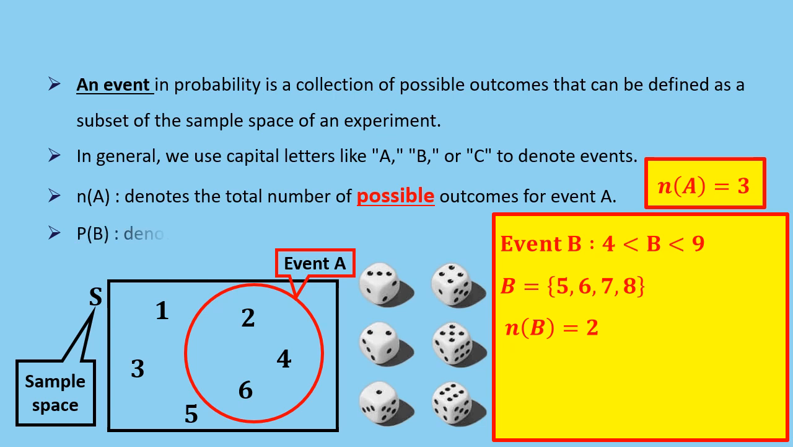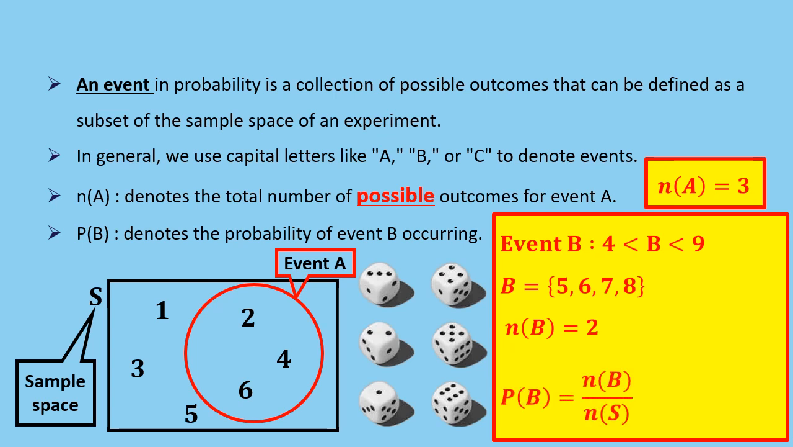The probability of event B occurring is denoted by P(B), and we usually pronounce it as the probability of event B. It can be calculated by dividing the number of outcomes in event B, n(B), by the total number of possible outcomes in the sample space, n(S). By plugging the numbers into that equation, we get the probability of event B equal to 1/3.